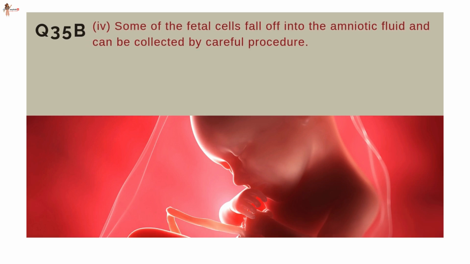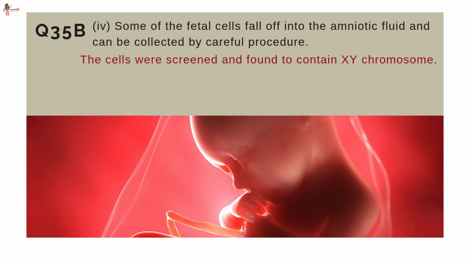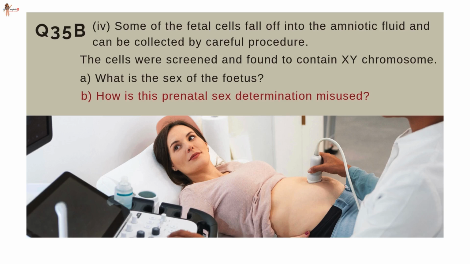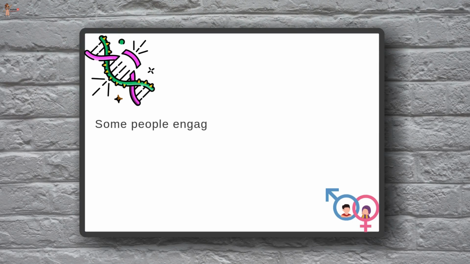Some of the fetal cells fall off into the amniotic fluid and can be collected by a careful procedure. The cells were screened and found to contain XY chromosomes. What is the sex of the fetus? XY chromosomes signify a male child. How is this prenatal sex determination misused? Some people engage in aborting the female child, leading to female feticide.